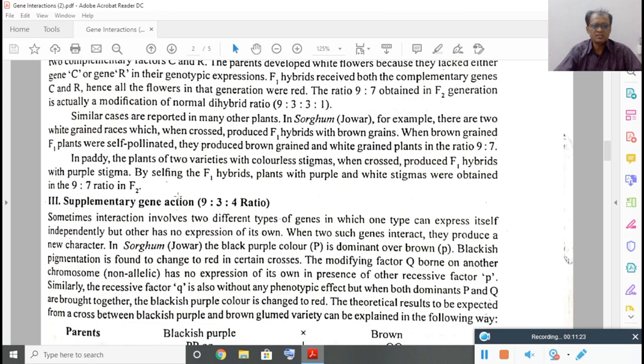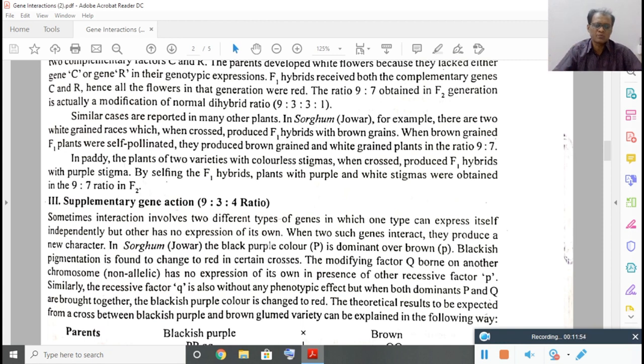Then supplementary gene action. In this case what happens? 2 dominant genes are present. One dominant gene expresses its character and the other dominant gene cannot express its character. It can express its character in presence of the other dominant gene. That means it will produce a different character when present along with the other dominant gene.